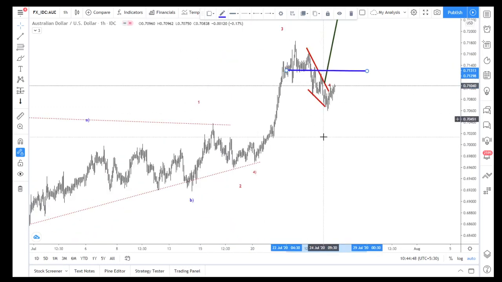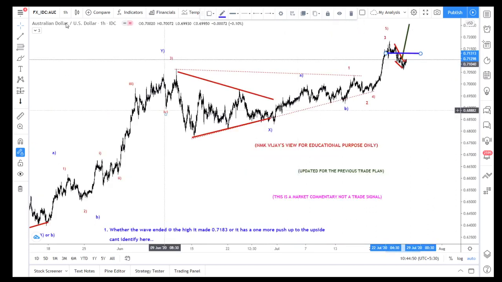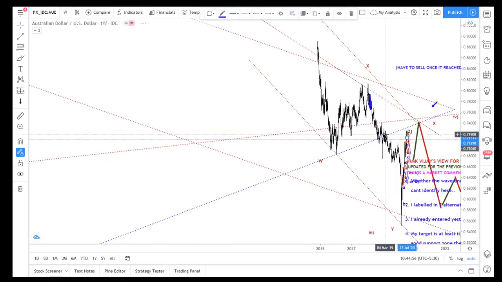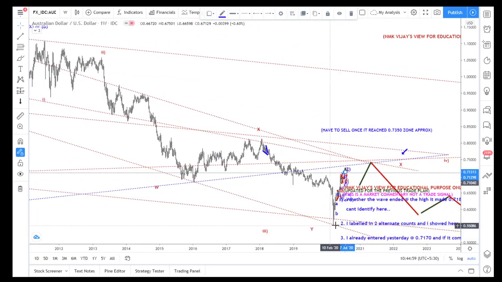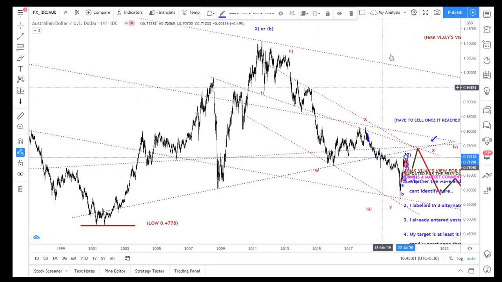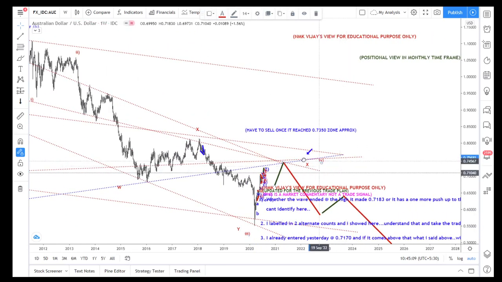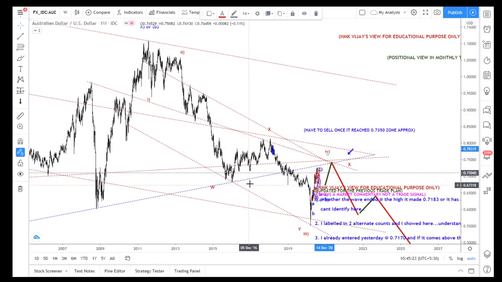For that, this is a trend reversal, so as I said in my previous positional view, it has to break this again, because this is also a five-wave corrective structure. Waves 1, 2, 3 are over here, and the fourth is in play. So either it breaks this low, or there could be a little consolidation and then it can break. We will see, because I took it as a Y and that X wave is finished.